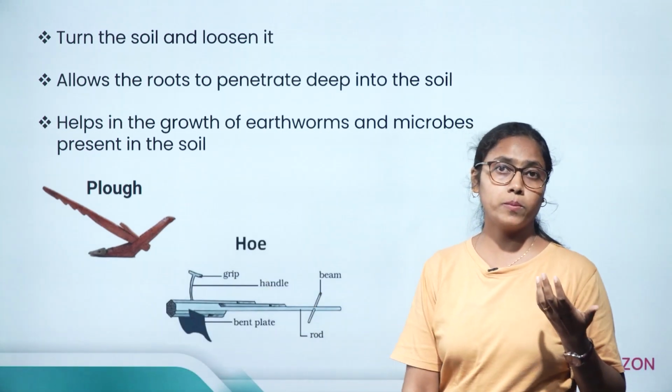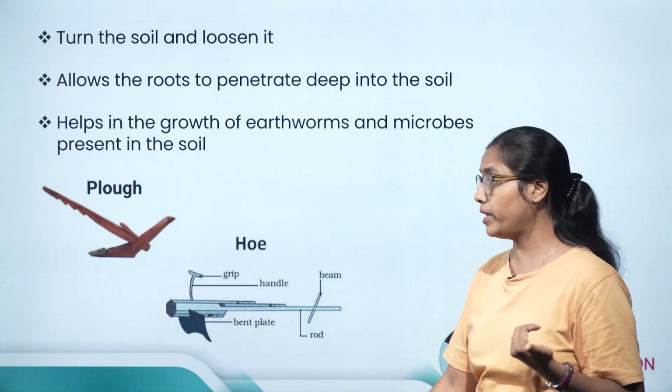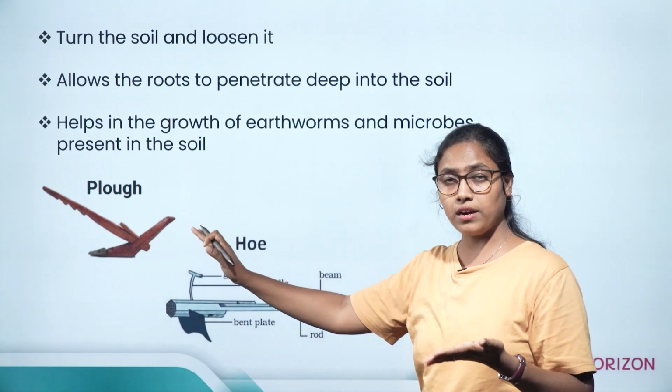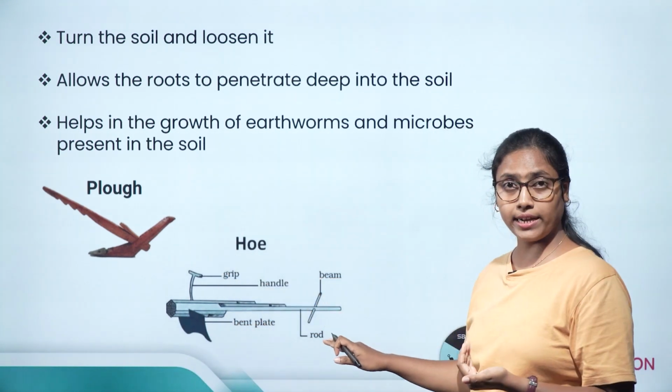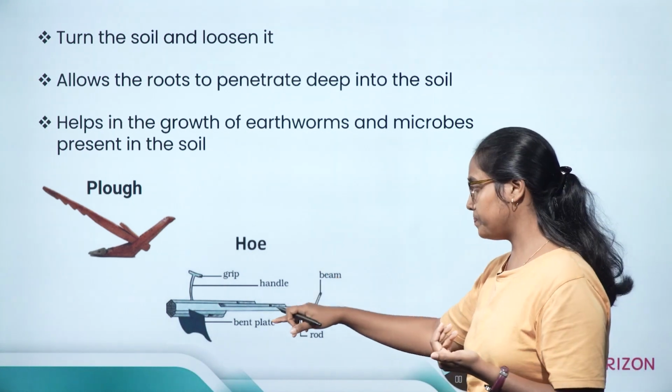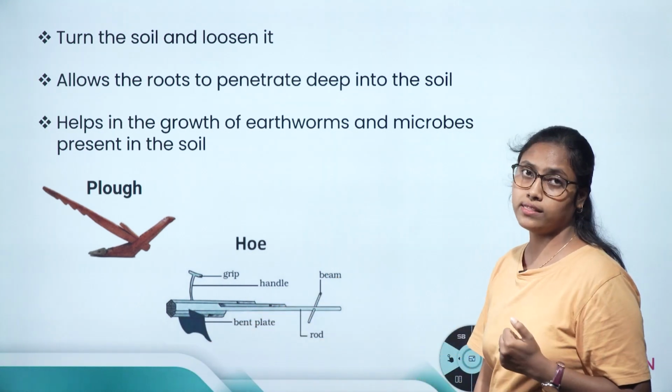The next implement for preparation of soil is hoe. It is similar to plough. It has a blade, it has a handle. The farmer uses this blade to till the soil.